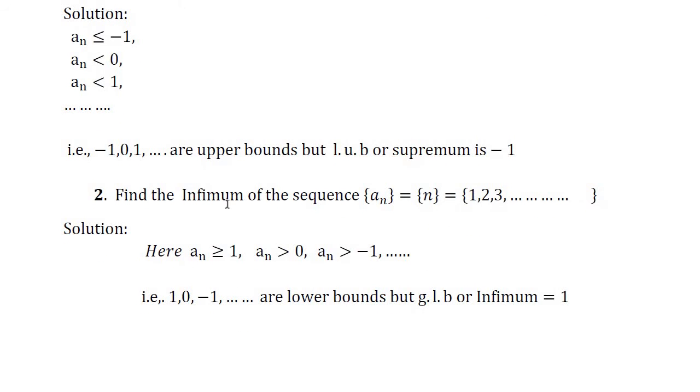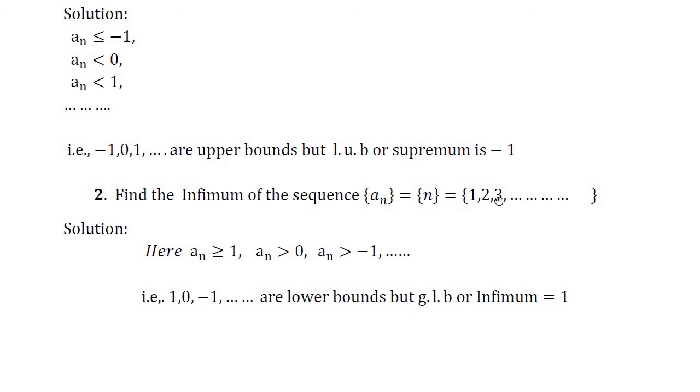Next one, find the infimum of the sequence an is equal to n, that is equal to 1, 2, 3, and so on. So here, if you observe the sequence, the terms are 1, 2, 3, and so on. In this sequence, every element is greater than or equal to 1, and also every element is greater than 0. Similarly, every element is greater than minus 1.